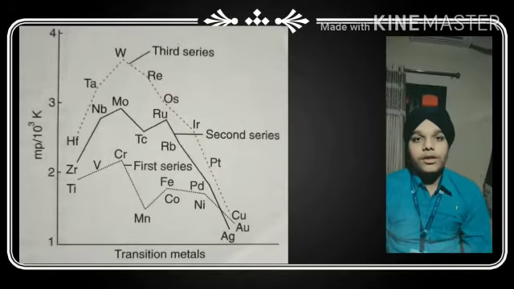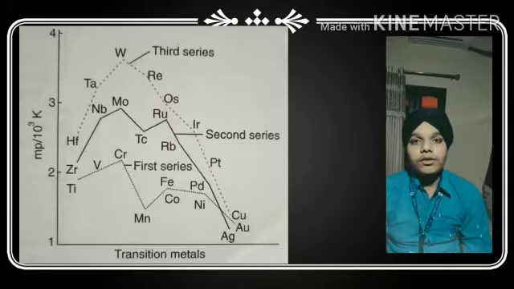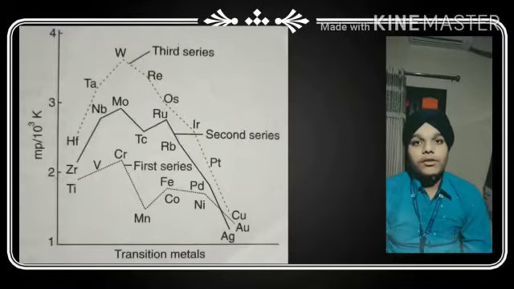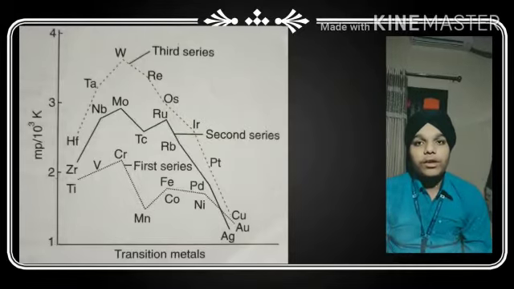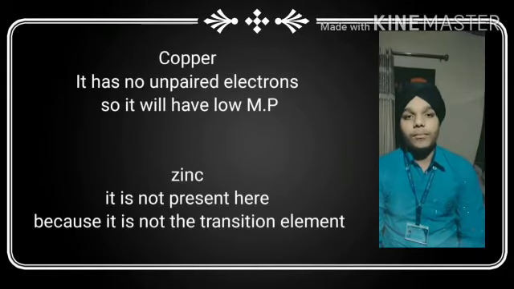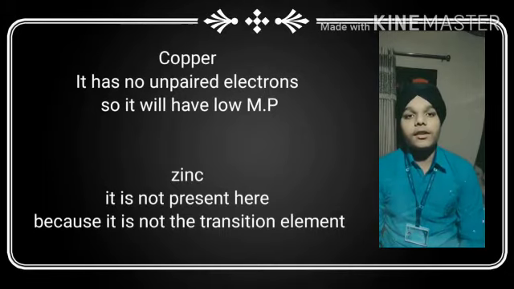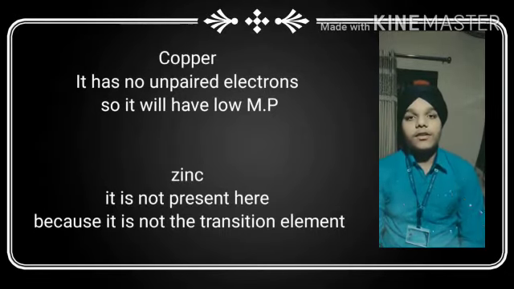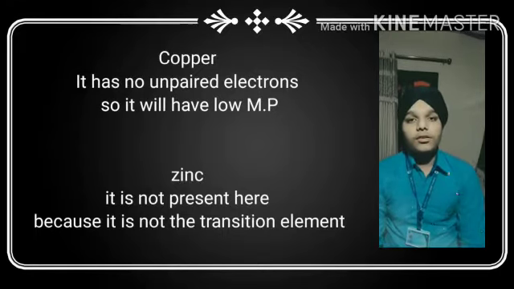They all have little difference in the energy gap, but as the energy gap increases, their number of electrons also decreases, but they have the same melting point. The next element is copper. Copper has no unpaired electron because its configuration is 3d10. Next is Zn. Zn is not shown here because, as you can see in the graph, it has no unpaired electron, meaning it is not a transition element. So this was all about the first transition series.